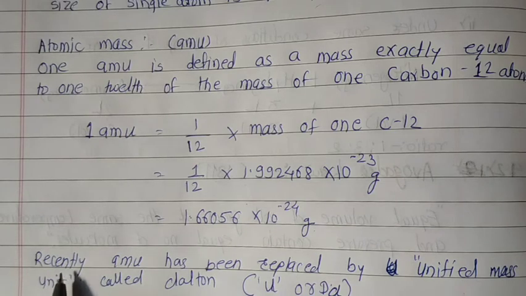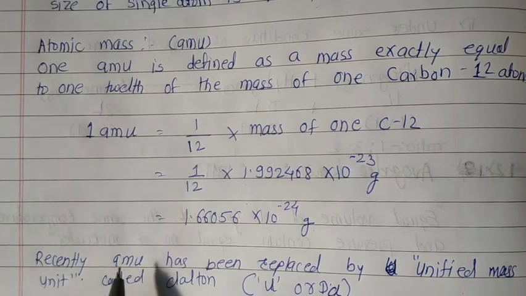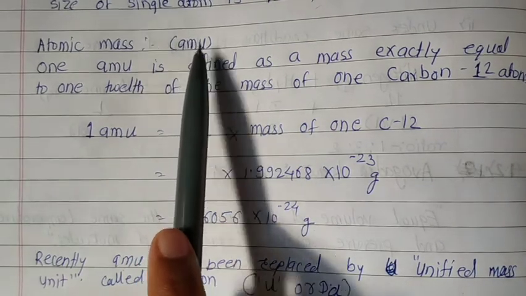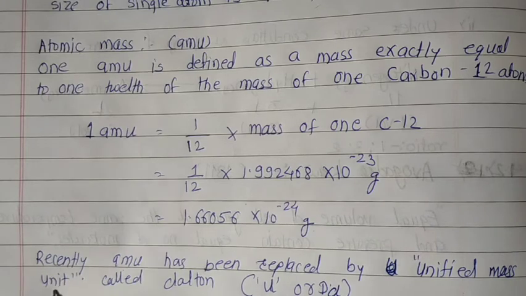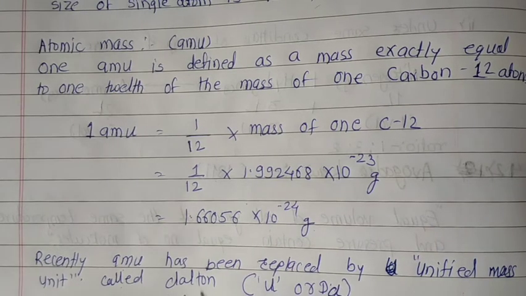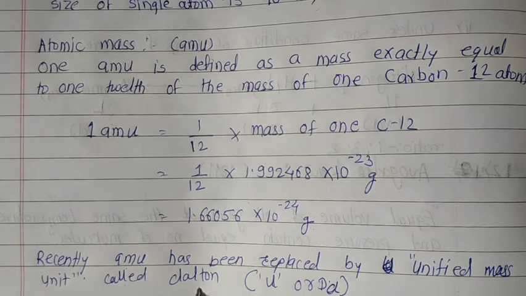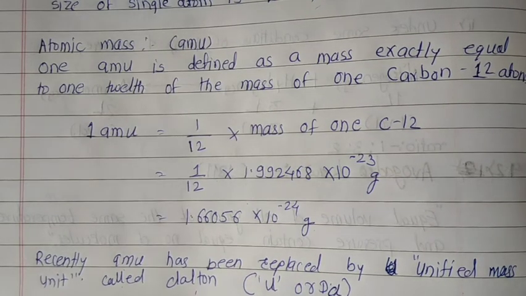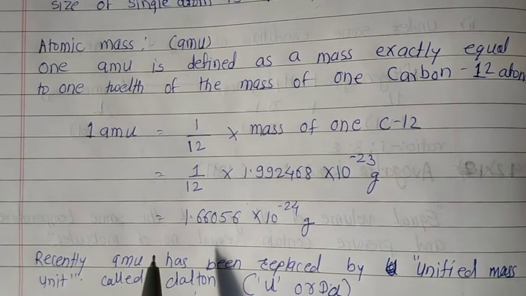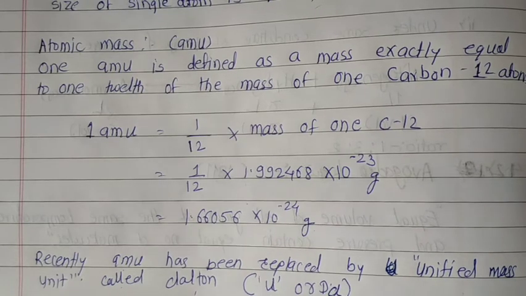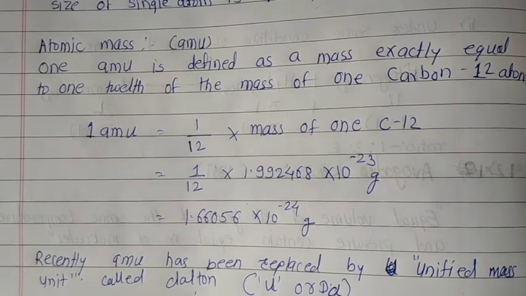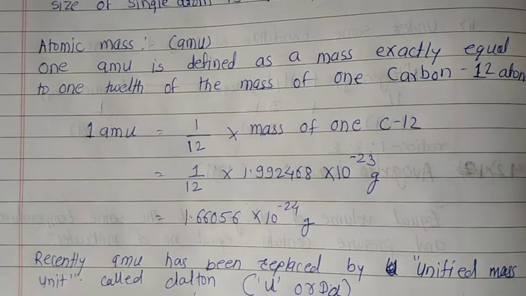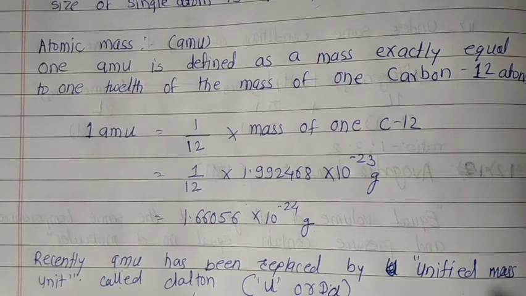But recently, AMU, atomic mass unit, is replaced by unified mass unit and called Dalton. The symbol is u or Da, Da for Dalton or u for unified mass. Okay.